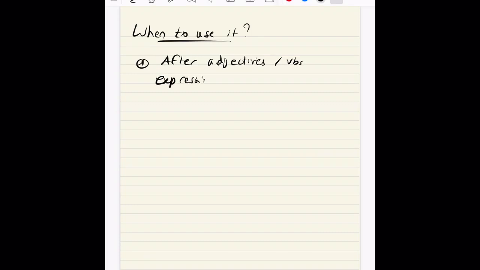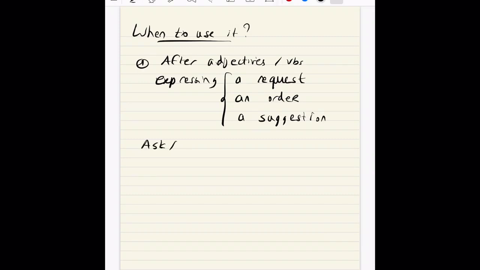Now, more interesting is when to use it. When do you use this verb tense? The first instance in which you use this verb tense is after some adjectives or verbs which express a request, so something you ask, a request, or an order, or a suggestion. I will give you an example to show you what I mean.